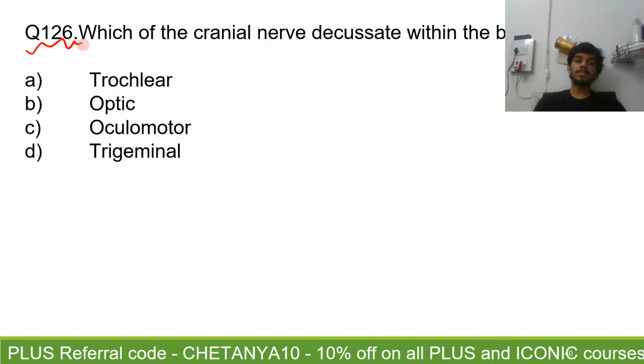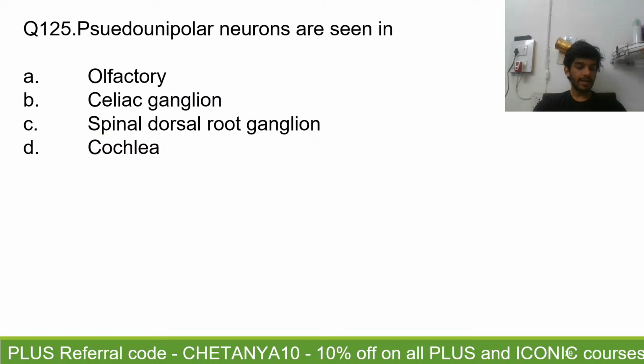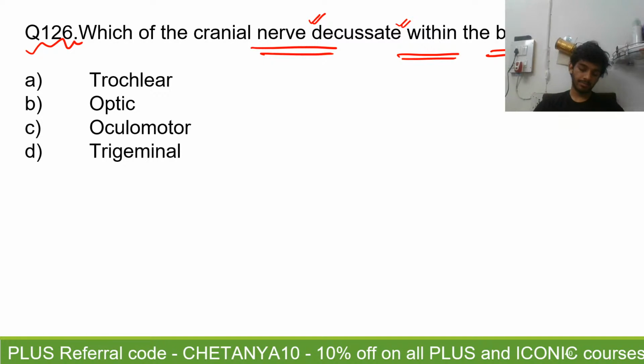Question number 126. Which of the cranial nerves decussates within the brain? Yes, 125 with C. Very simple, straightforward answer. Don't think too much. Niharika is here. She's right. Question number 126. Very special nerve. It has a lot of weird features, right?